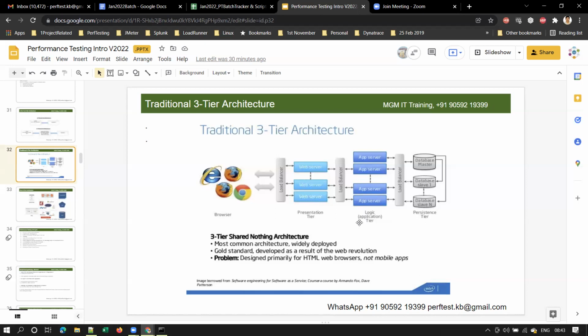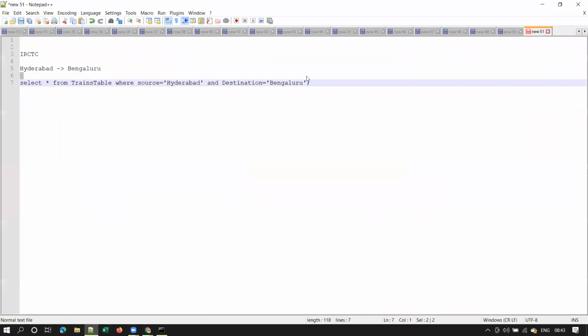So if you observe here, the application server is mentioned as the application tier or logic tier, right? So what logic are we running here? It runs this query basically. All your application logic will be running in the application server, right?